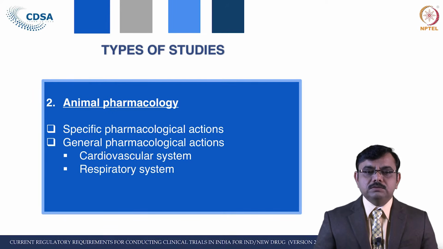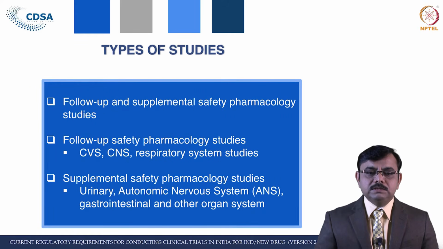So, data related to the specific pharmacological actions, general pharmacological actions, for example actions on the cardiovascular system, actions of the drug which is given in the animal and the effect on the respiratory system, that is required to be submitted. Then after this, follow up and supplemental safety pharmacological study.